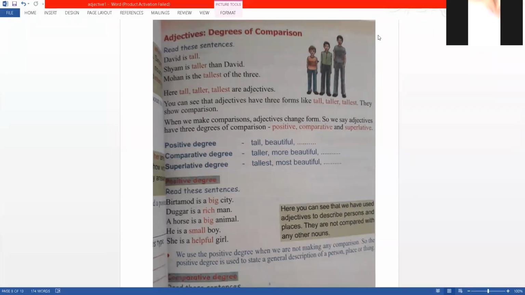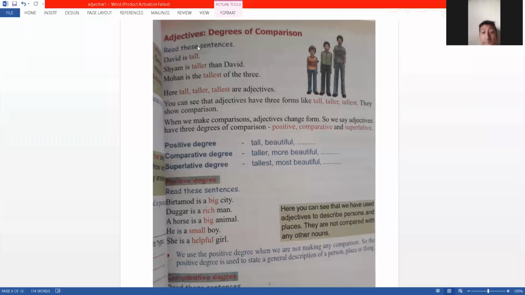So how can we use adjectives? One is the simple use of adjectives that we've been doing. It's a normal use. If I say David is tall, it just means David is tall. I'm saying something about David, right? It's a simple use of an adjective. I'm talking about a noun and describing its quality. So that is one way of using an adjective, and we call it the positive degree.